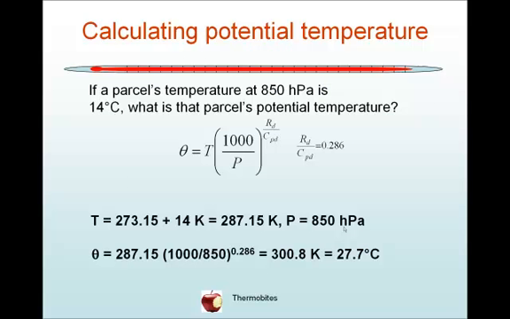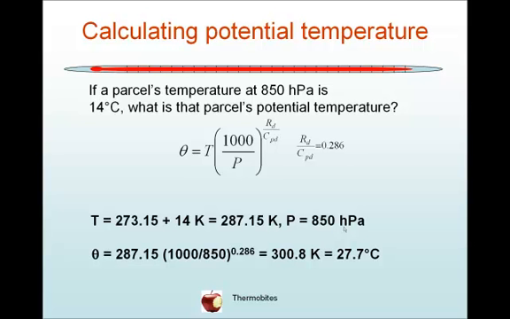So let's do a sample calculation. If a parcel's temperature at 850 hectopascals is 14 degrees Celsius, what's its potential temperature? Well, that's simply asking what's its temperature at 1000 hectopascals. So convert the temperature 14 degrees Celsius to Kelvin by adding 273.15, which gives us 287.15 Kelvin.